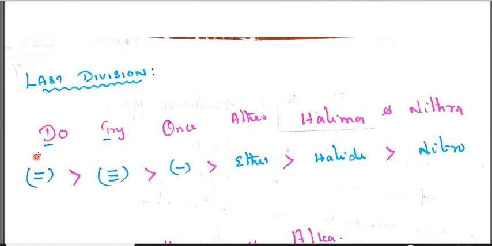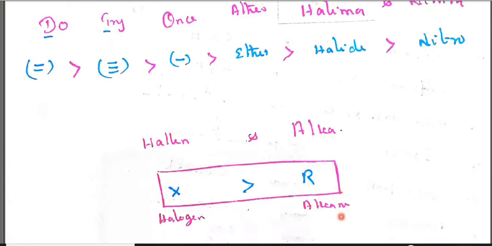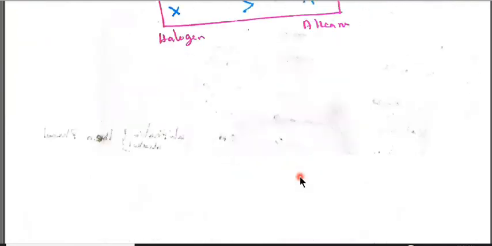That is called do, tri, once, ether, halide, and nitro. So when we compare halogen and alkanes, first priority to halogen, second priority to alkanes.